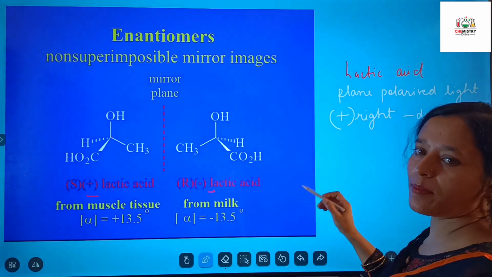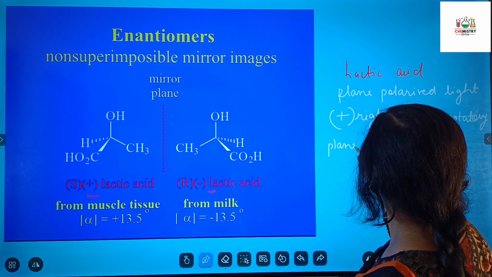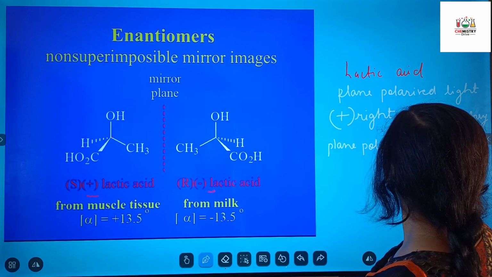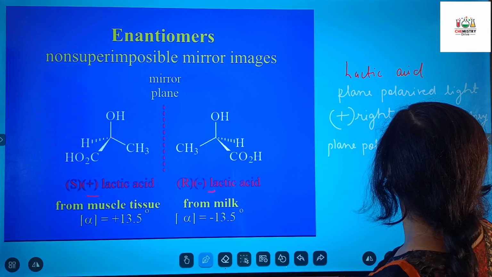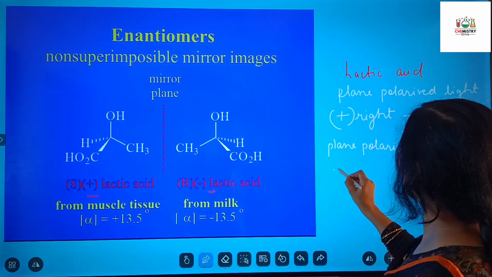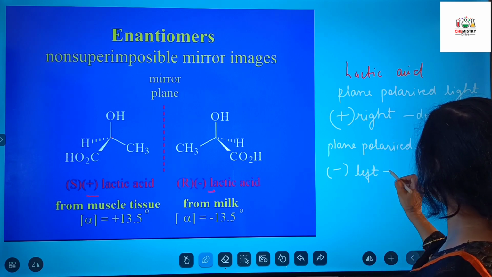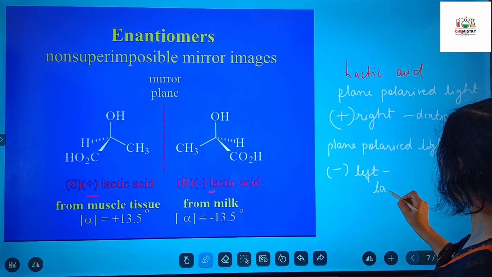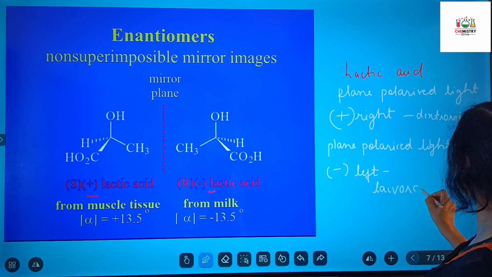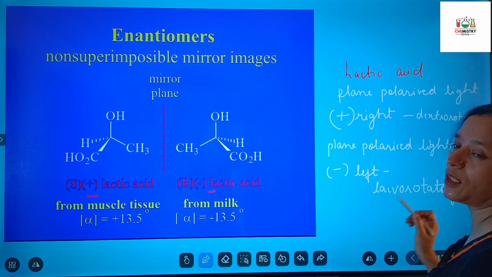And if it rotates the plane polarized light towards the left, then we will call it a levorotatory molecule.